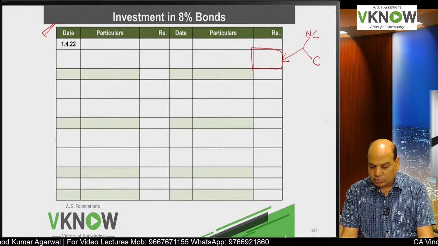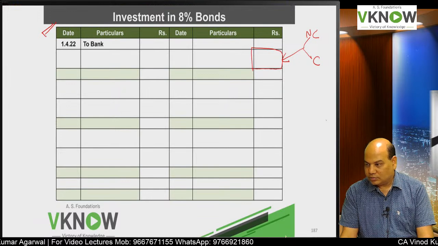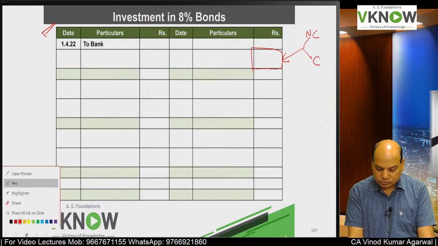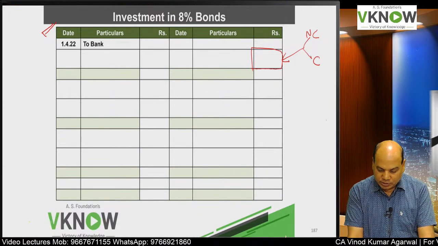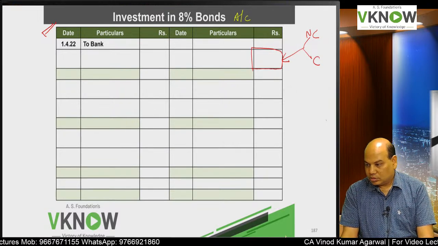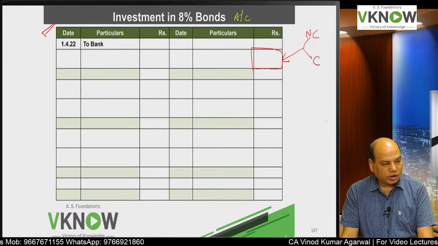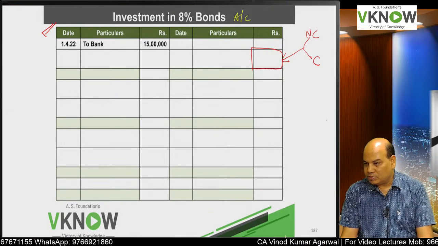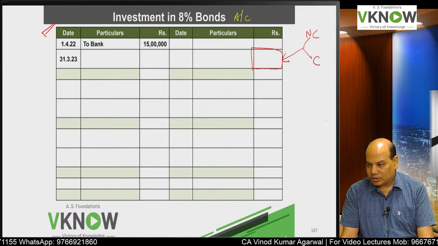So like your 12th standard accounts class, draw the investment in 8% bond account. Then on 1st April 2022, first you will purchase the bond. Entry: investment to bank 15 lakh.